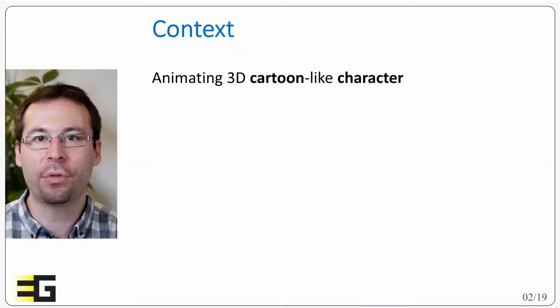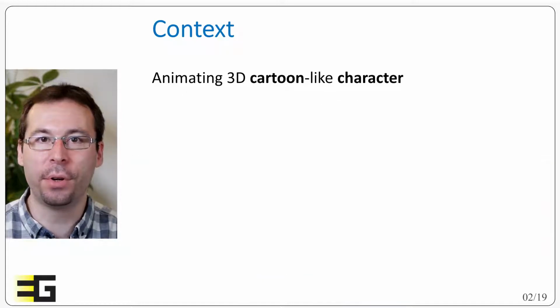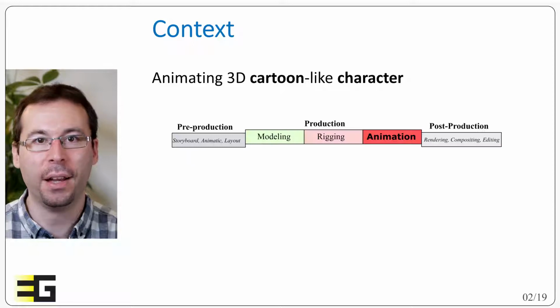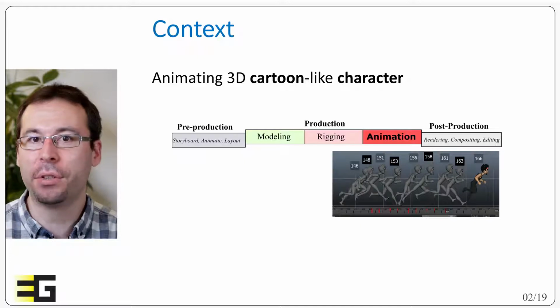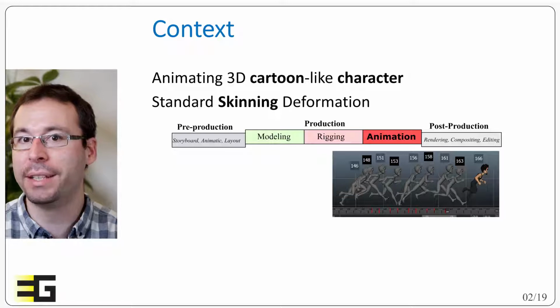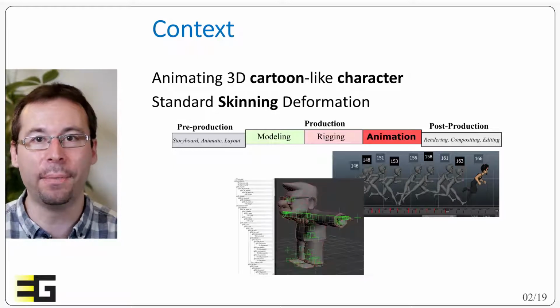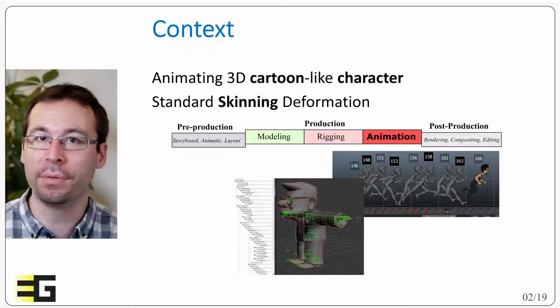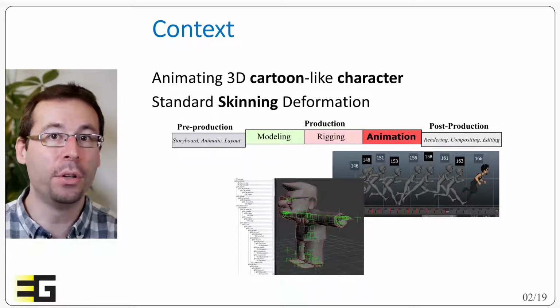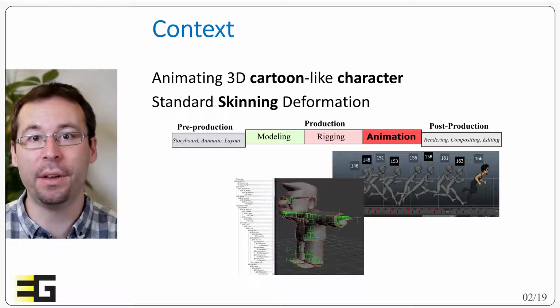In the industry, the creation of animated content mostly follows the so-called production pipeline, with strict requirements to handle and scale to large projects. In the animation stage, the de facto standard method for keyframe character animation is the so-called skinning deformation, where we have an animation skeleton and a rigged mesh, typically with the use of skinning weights. Skinning has well-known limitations, but it's extremely efficient. It scales well and the industries have years of accumulated experience with it.